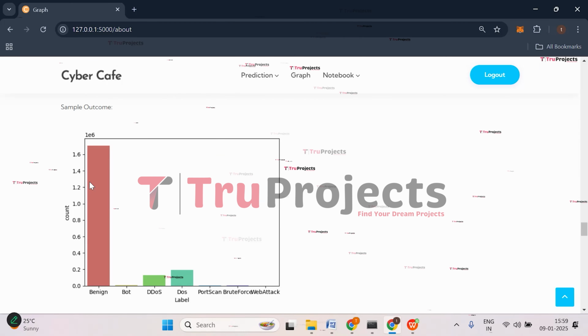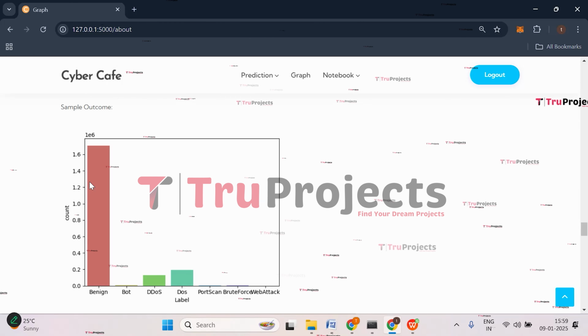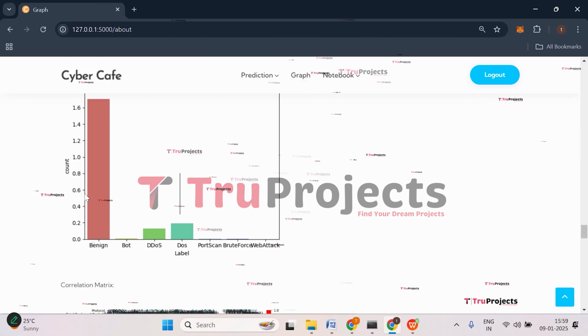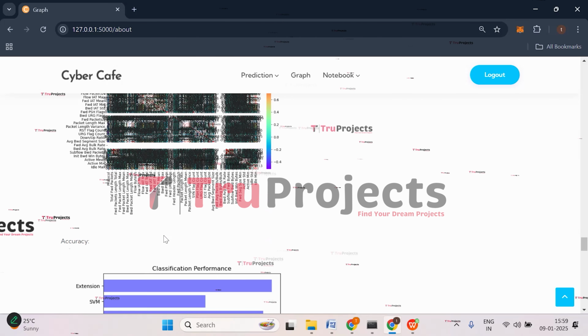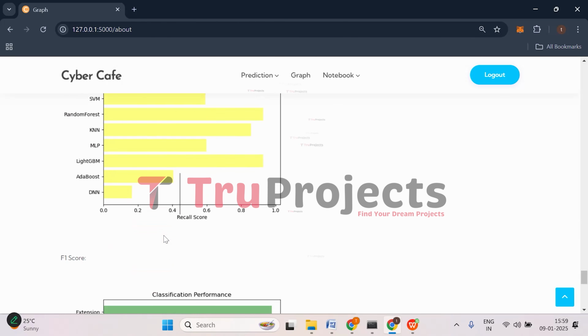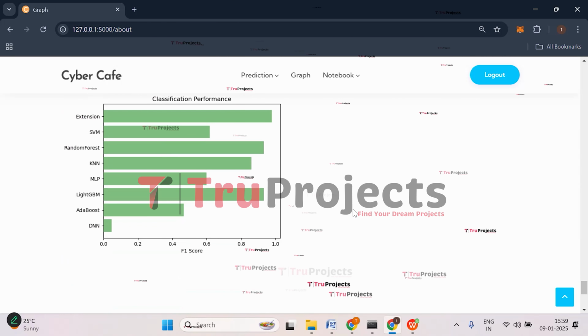And here we have sample outcome of CIC IDS 2017 dataset. So these are the attacks. And here on y-axis, we have count of each attack. This is the correlation matrix. This is the accuracy comparison graph. This is the precision score, recall score, and the F1 score.